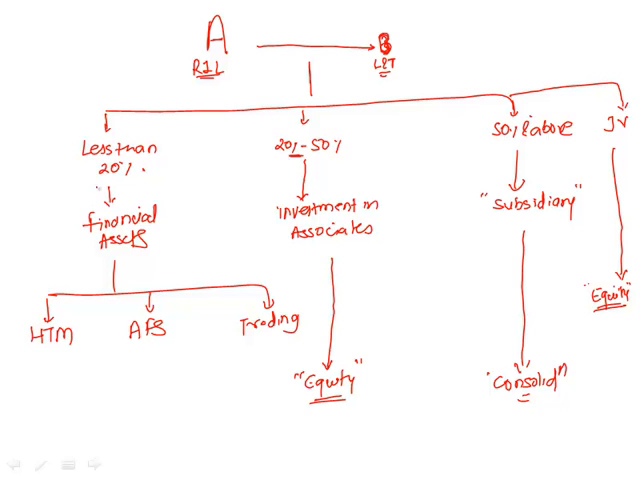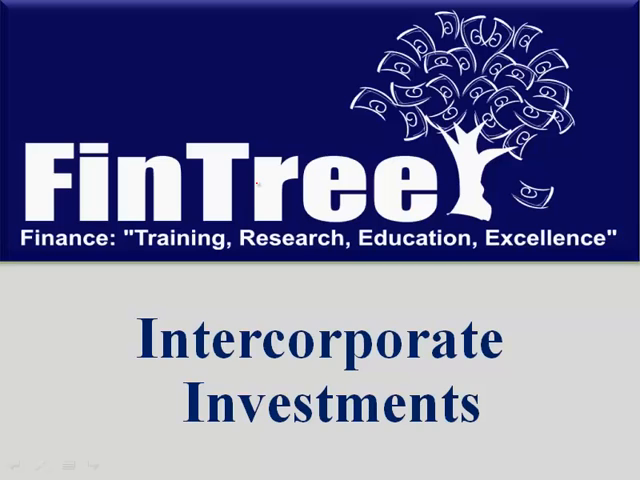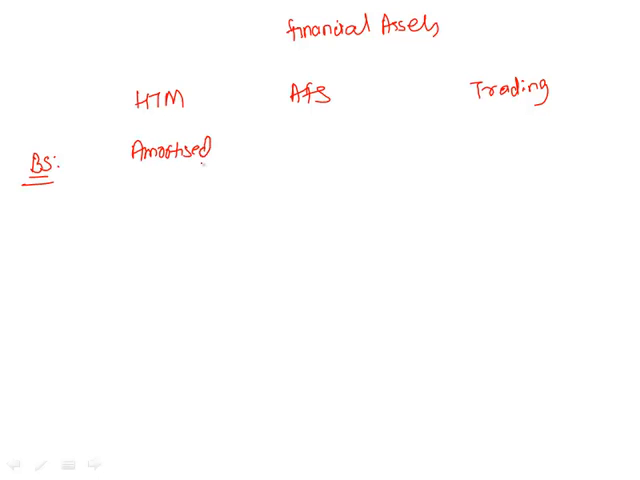Now let us learn to deal with the investment in financial assets: HTM, AFS and trading security. On the balance sheet, HTM, held to maturity, is shown at amortized cost, which is different from historic value. AFS on the balance sheet is shown at fair value. Trading security on the balance sheet is shown at fair value.